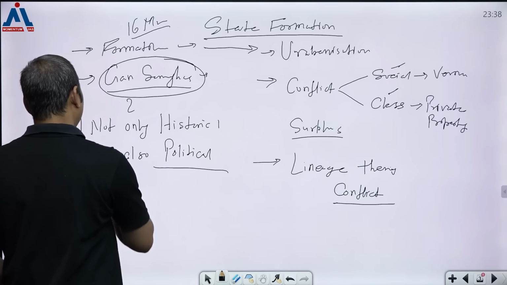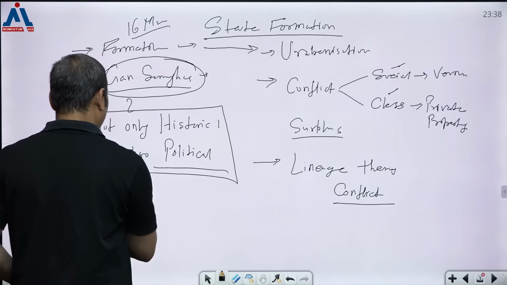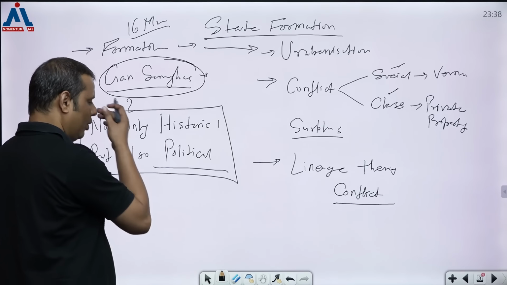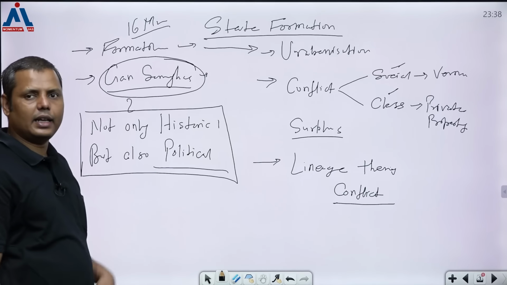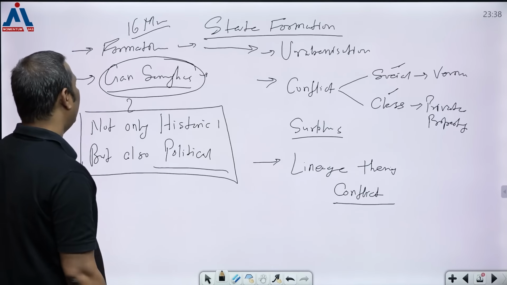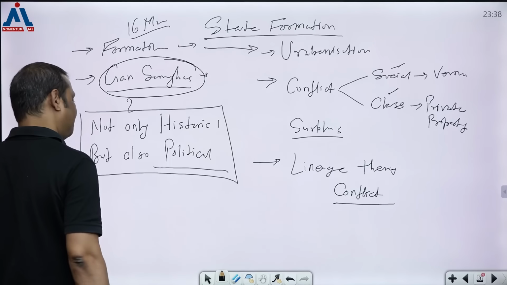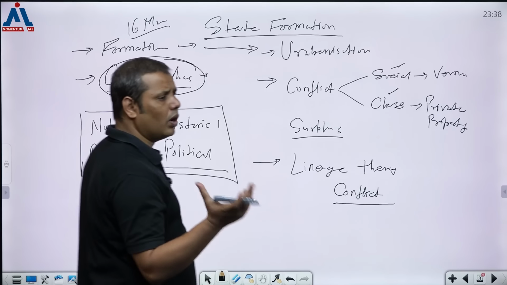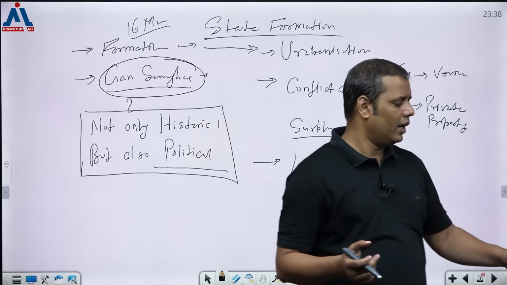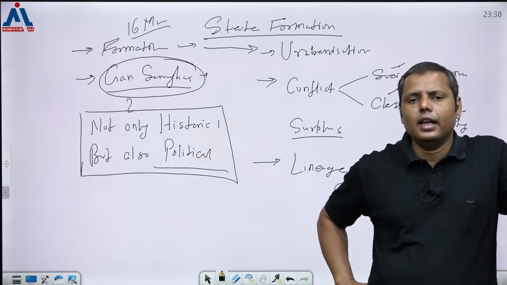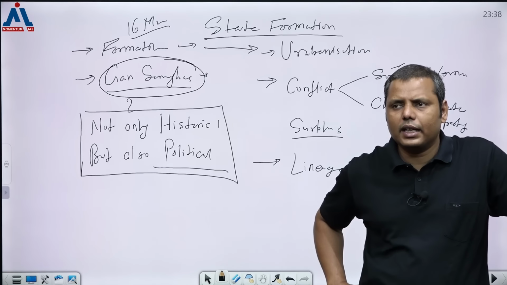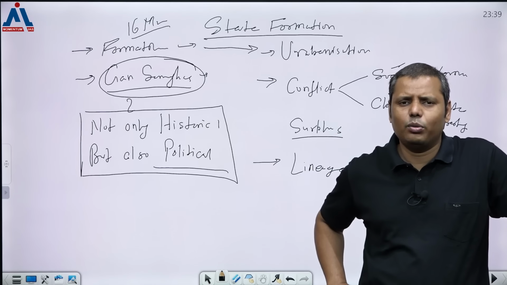So this is the reason why it should be seen first with this perspective. In the beginning only, you should make it very clear that you should look at it this way, and then it comes to the Ganasanghas. Now there are two things. What are the features because of which we have been calling it Ganasanghas? And the second thing that you should talk about is really related to the counter argument.